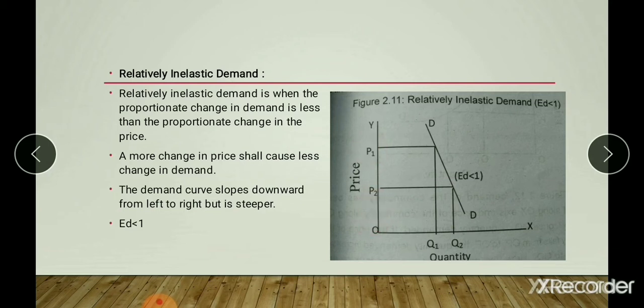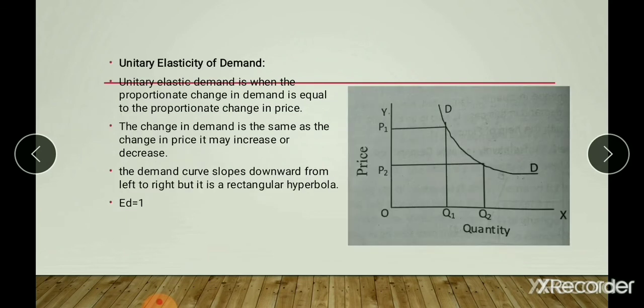Then the quantity demanded also changes, from OQ1 to OQ2. But you can observe that the change is not in the same proportion. The change in price is more than the change in quantity demanded. So it is a relatively inelastic demand. Let us move on to the unitary elasticity of demand.